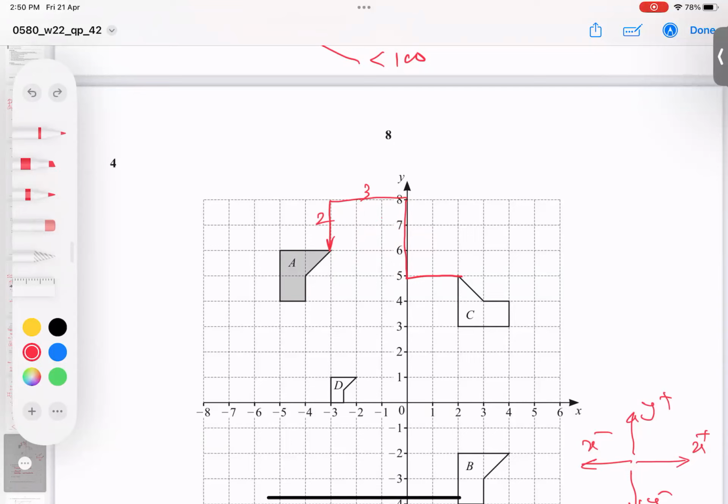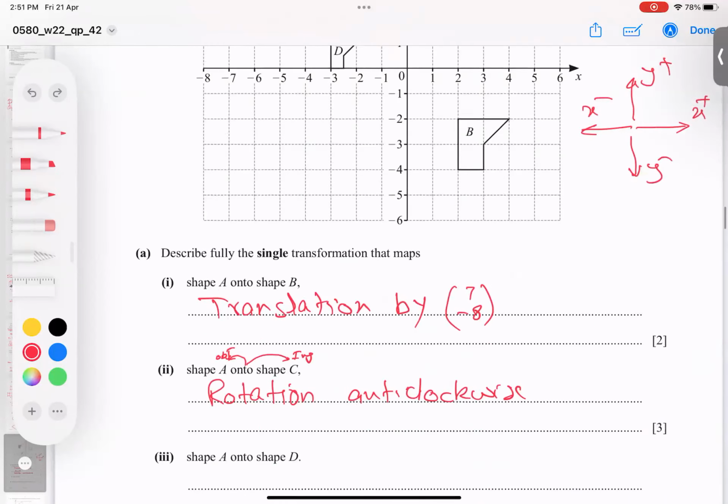So the center is naturally from here, look, this 3 and 1, 3 and 1 is not matching. So it means 3, 2, 3, 2, and 3, 2. I believe you got the idea. And if I join these 2 points, what is the angle from there to here? 90 degrees. So I can say here, the center is x0, y8. So rotation 90 degrees anti-clockwise, and center x0, y8, is very clear.